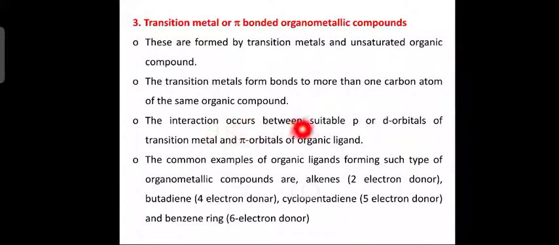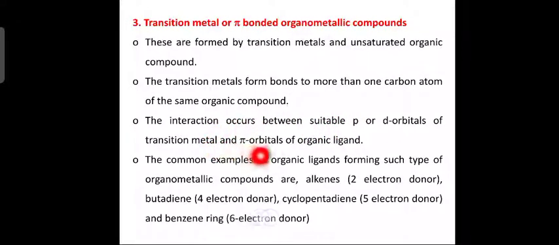The interaction occurs between suitable p or d orbitals of the transition metal and pi orbitals of the ligand. How does the interaction take place? P and d orbitals of the transition metals. You know the transition metals contain p orbitals and d orbitals, okay. So these will overlap with the pi orbitals of the organic compound. Organic compounds contain unsaturated bonds, that means a double bond or triple bond, okay.